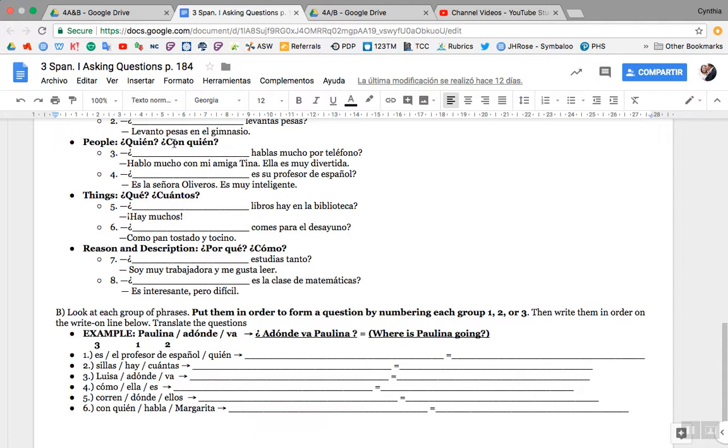People. ¿Quién versus con quién? So who versus with whom? Number 3, blank. ¿Hablas mucho por teléfono? Hablo mucho con mi amiga Tina y ella es muy divertida. So, blank, do you talk a lot on the phone? The answer is con quién.